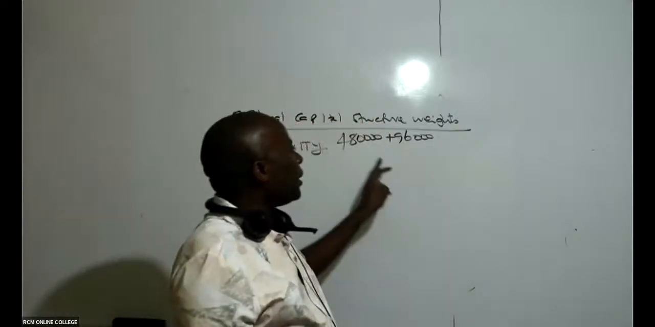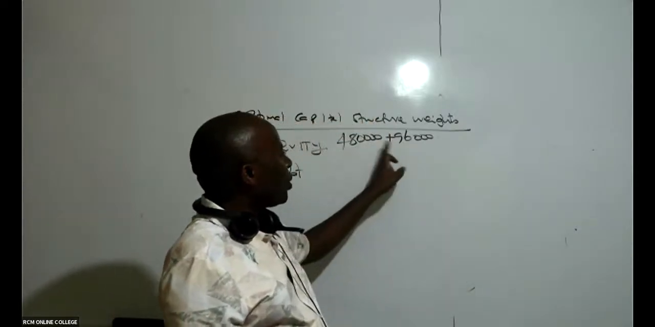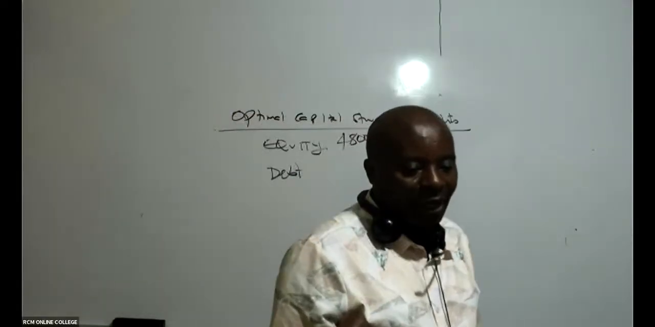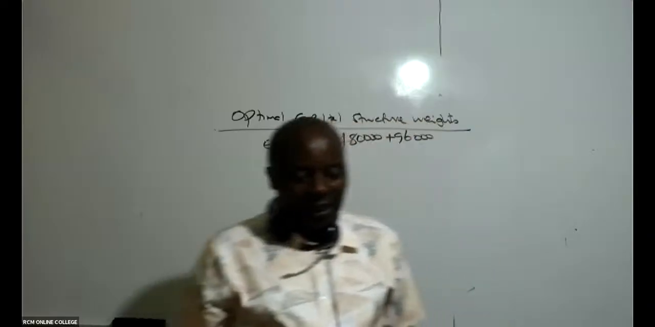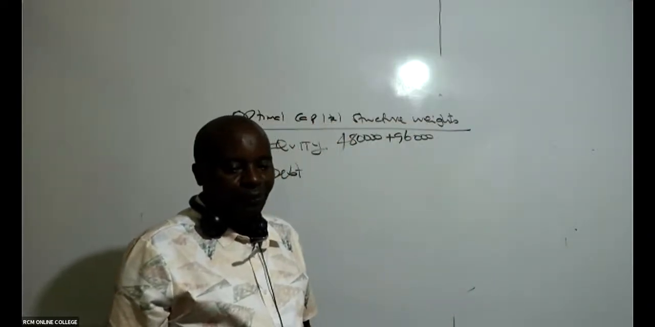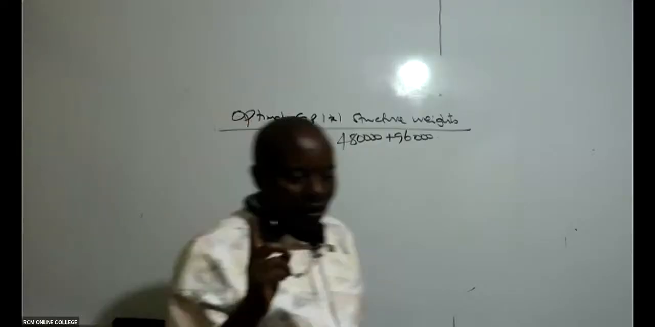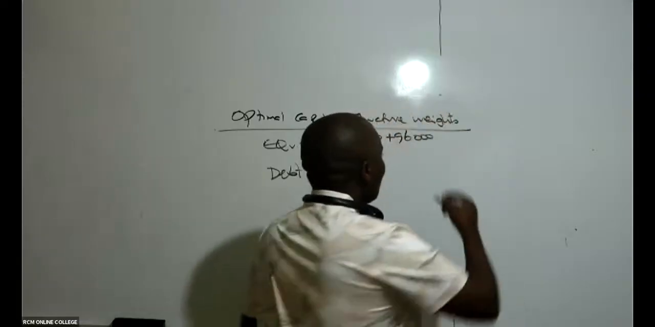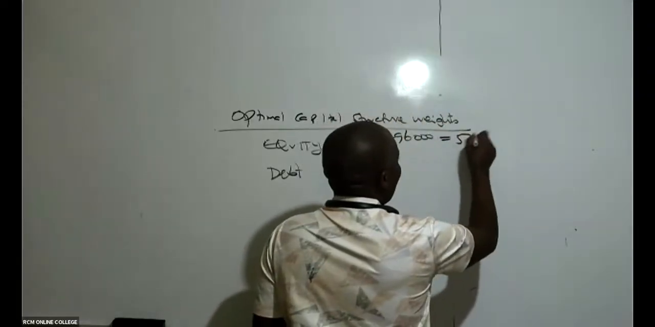And that is why I'm adding these two. So can somebody give me this total here? 480,000 plus 96,000. This will give me what figure? Abracadabra. So we have here 576,000. Thank you so much.